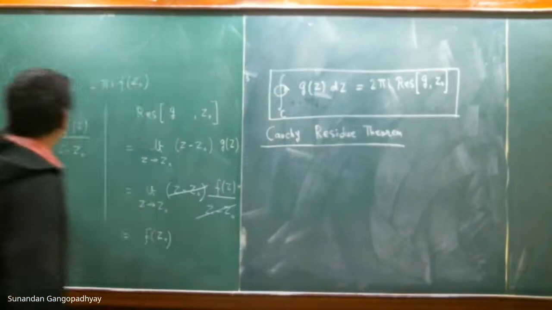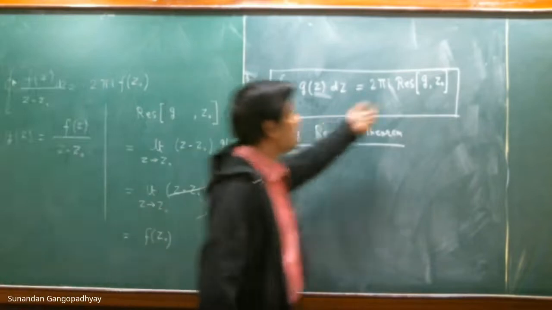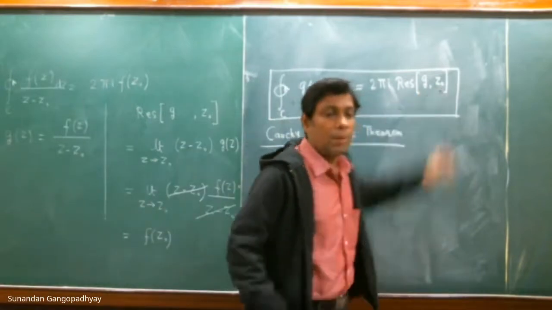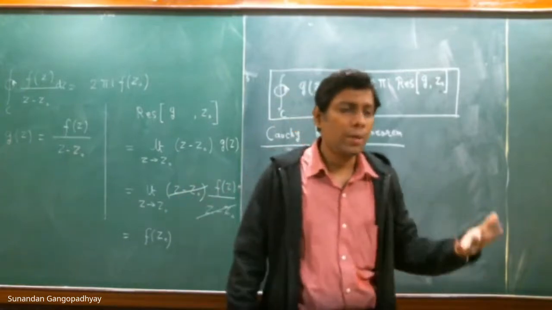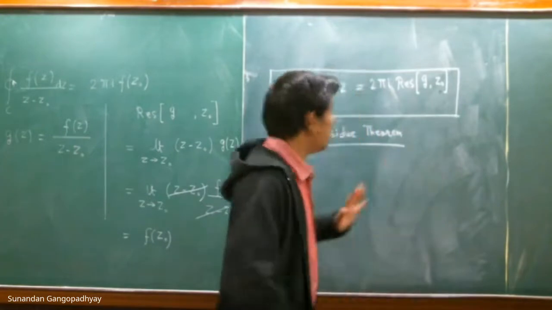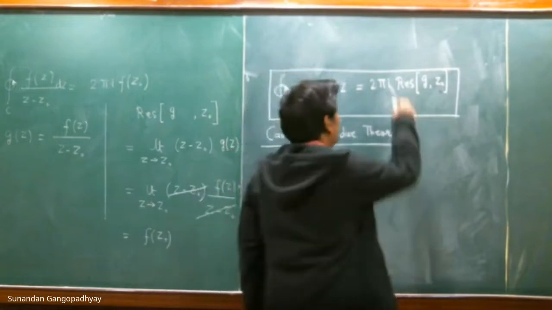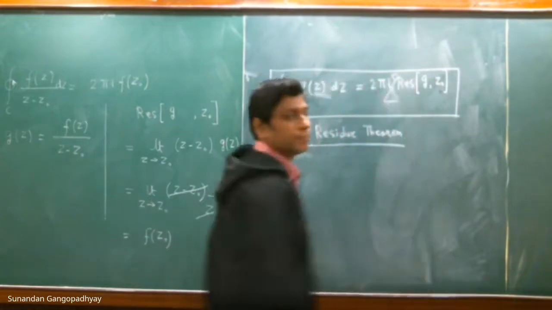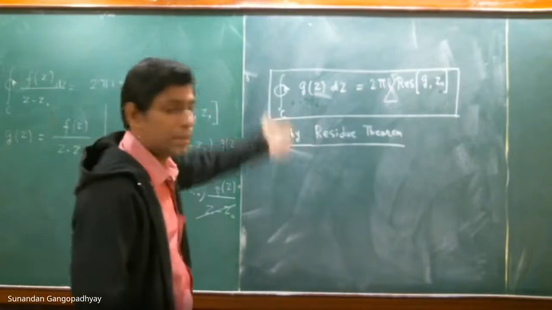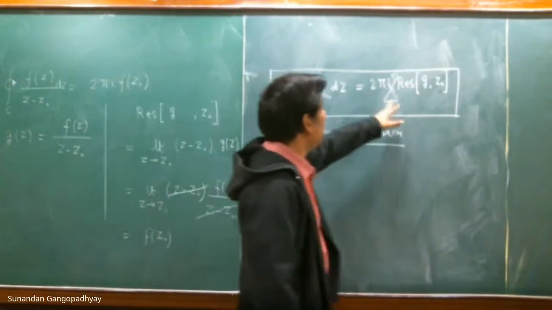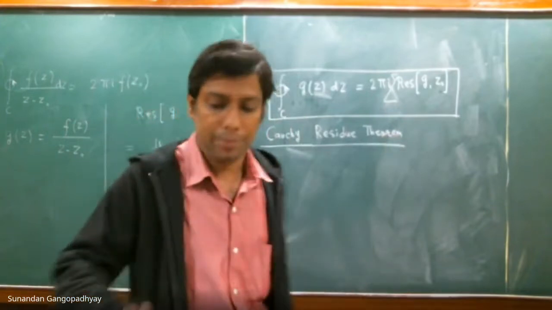So here this had only one simple pole, and therefore it is just the residue of g at this simple pole. But in general, if the function has multiple singularities, and they may be simple poles or poles of order k, you have to calculate the residues at each of the singularities and then add them up. Therefore the general result is this. We shall prove it later, but you can see the result already in a very simple setting. So the contour integral of g(z) dz is 2 pi i times the summation over all the residues. You have to calculate the contributions of all the residues and add them up.